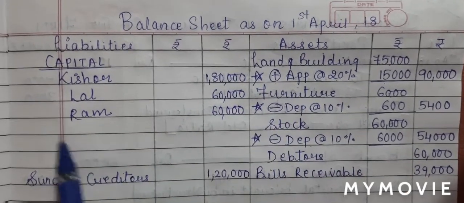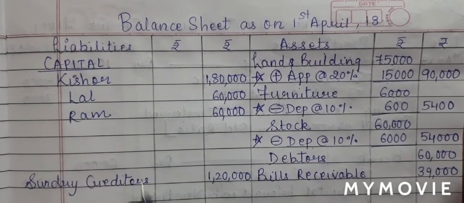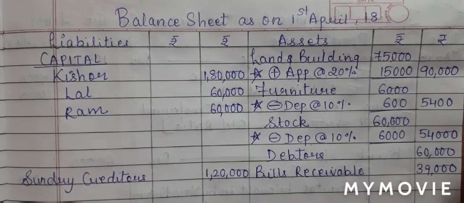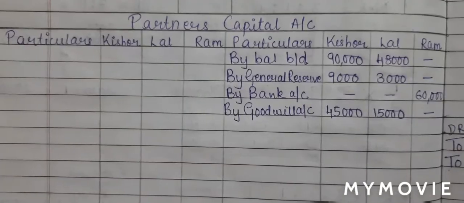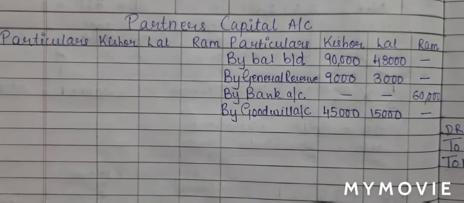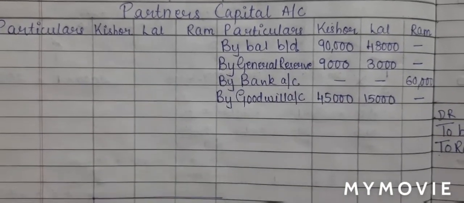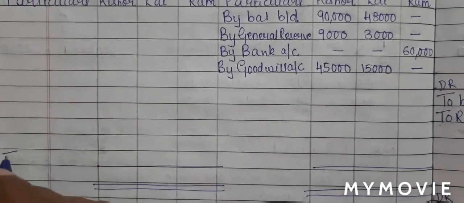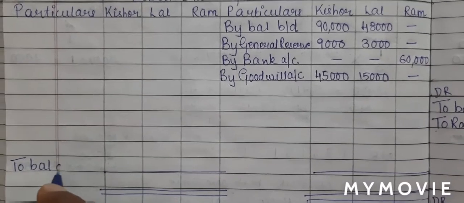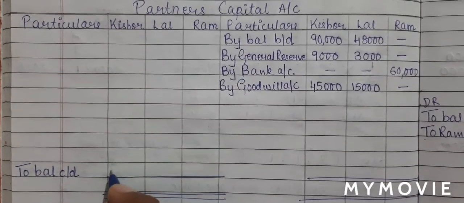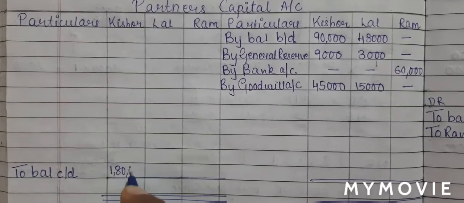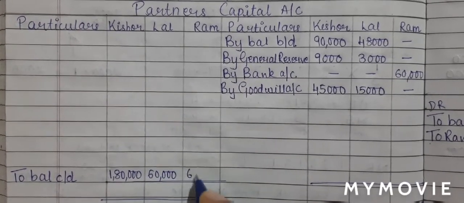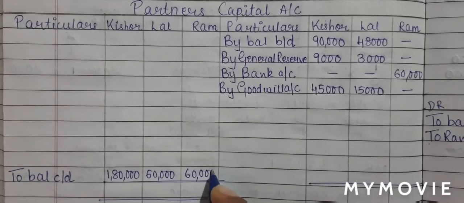Now students, where do we get this capital from? We get it from partners capital account. So let us write this in our partners capital account. So in partners capital account, we will double underline on both the sides and we will give the heading as to balance carried down. Kishore 1,80,000, Lal 60,000 and Ram is also 60,000.